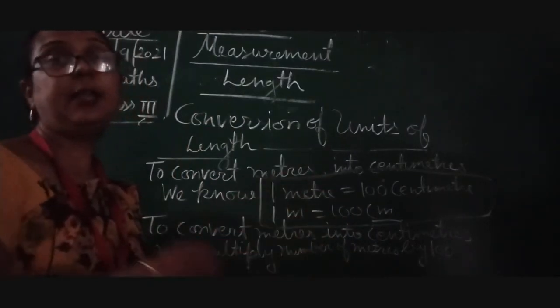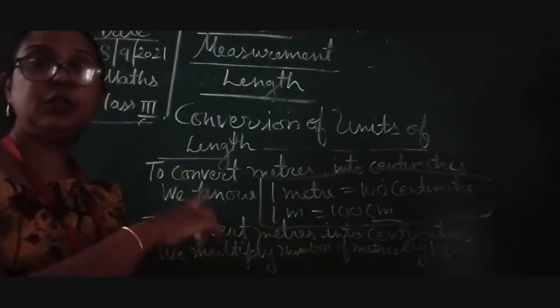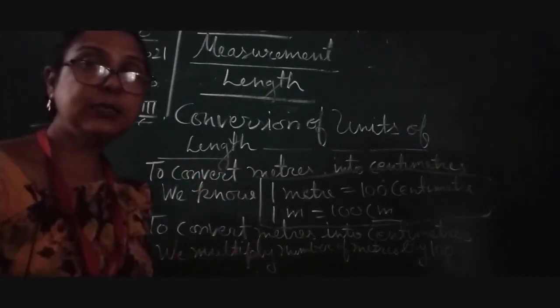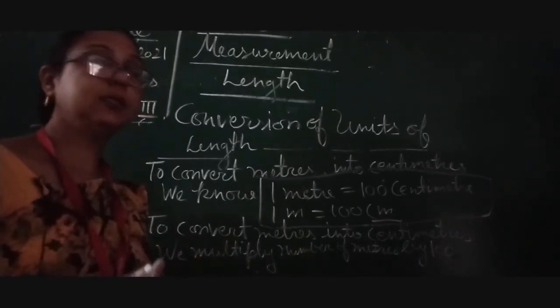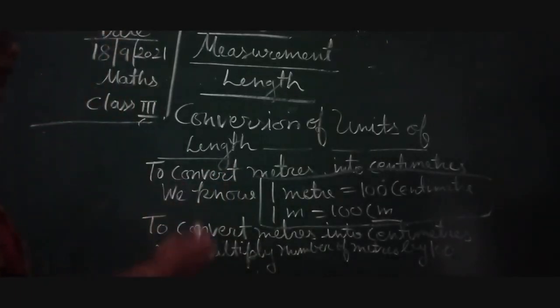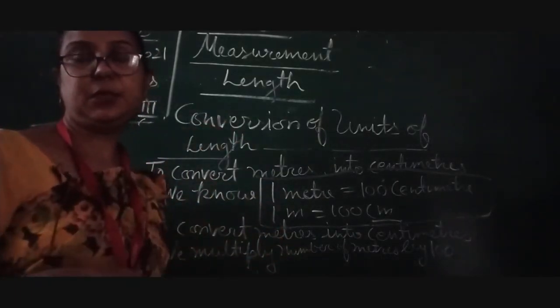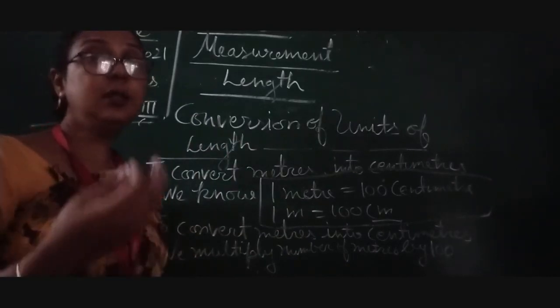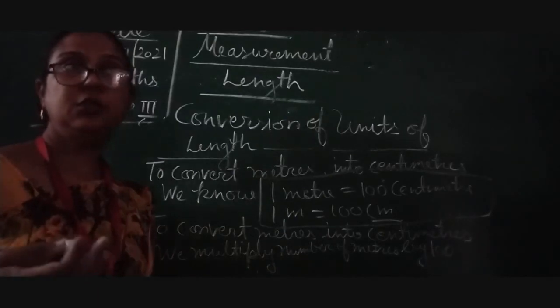Then we will get the answer in centimeter. So children, we should learn this, practice it, and we will solve some problems in our next video.